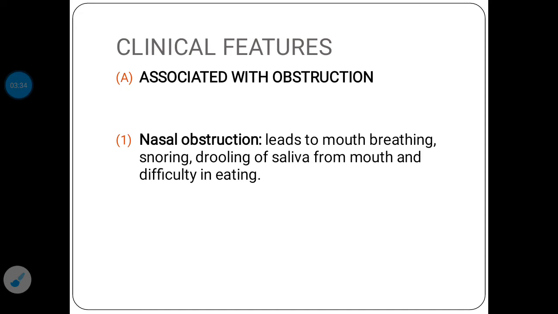As the adenoids get hypertrophied, they can cause obstructive symptoms, so it can produce a nasal obstruction and a eustachian tube obstruction. Apart from that, the other symptoms are those associated with infection and certain general symptoms.